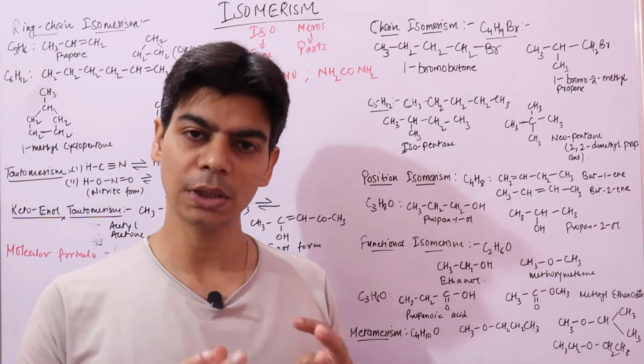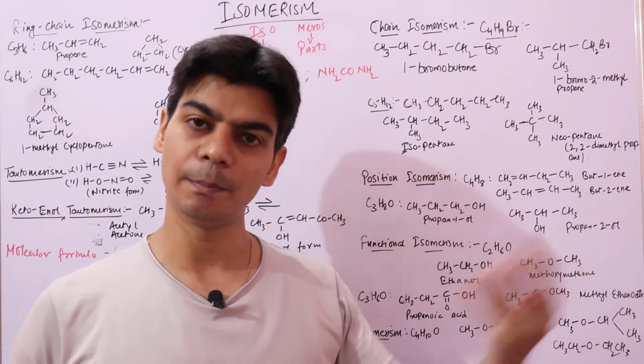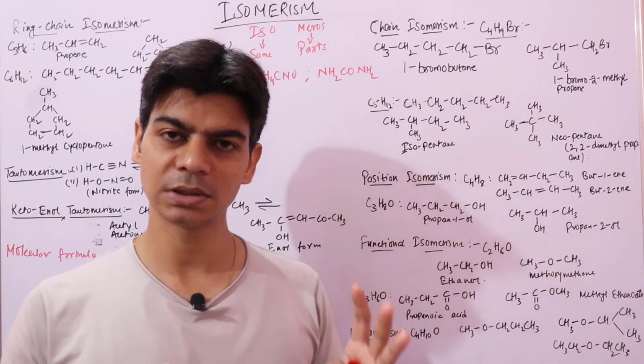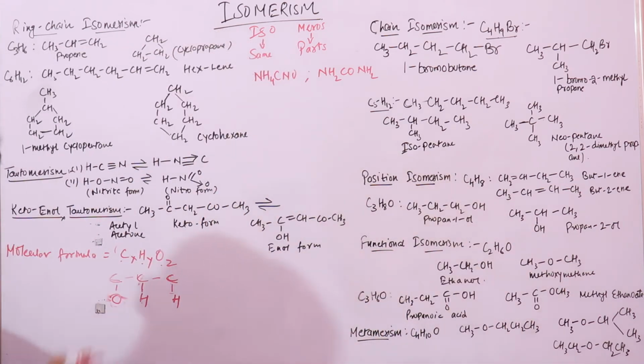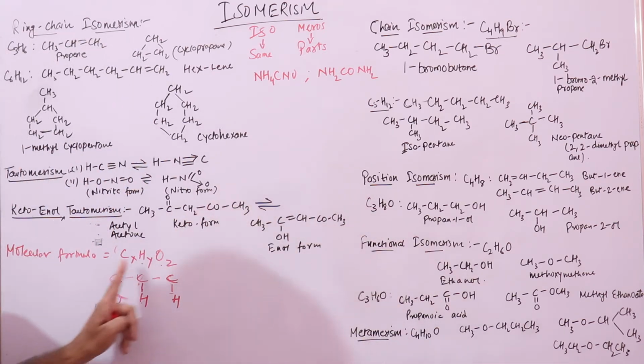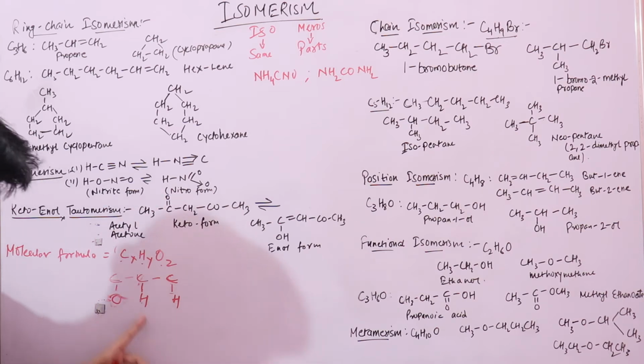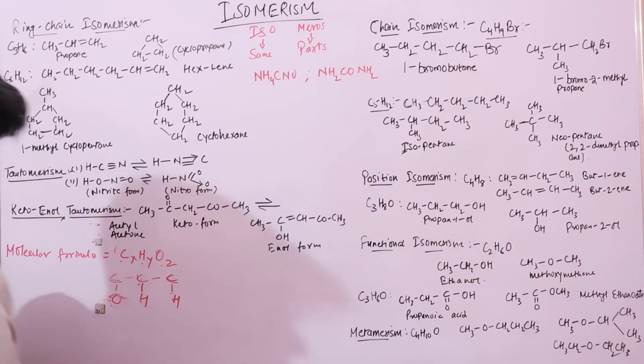And we know that one structure represents one compound. If I have this oxygen atom here, this is one compound. If I move this oxygen atom to this carbon atom, then this represents altogether a different compound.